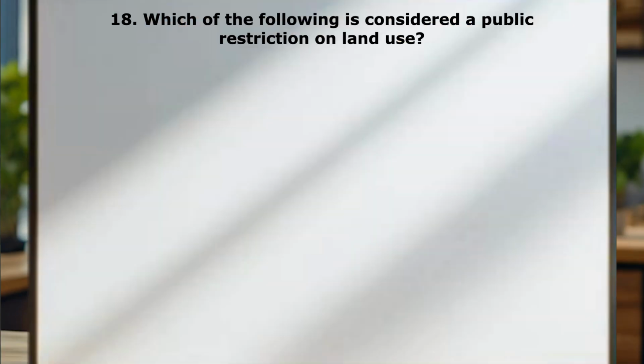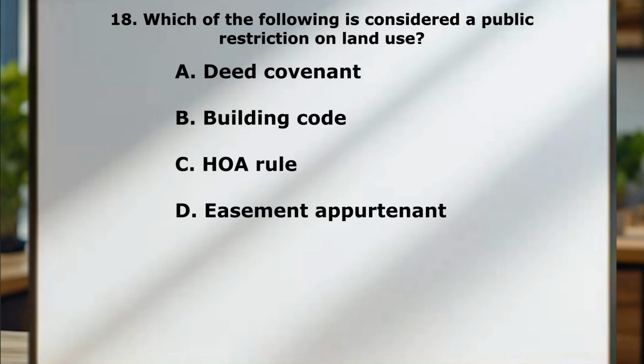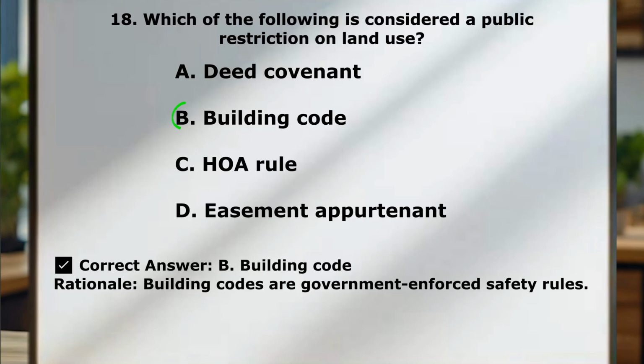Question number 18. Which of the following is considered a public restriction on land use? A, a deed covenant. B, a building code. C, an HOA rule. D, easement appurtenant. Correct answer here is building code.